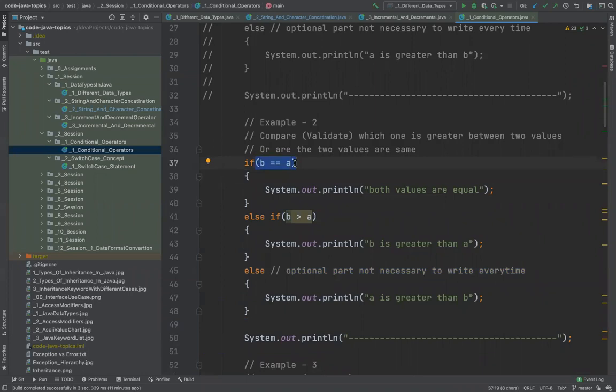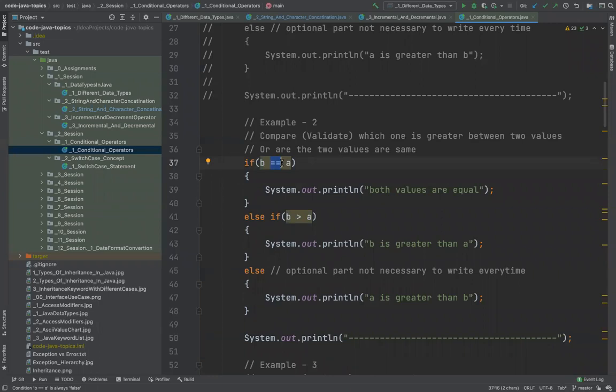Based on this value, the program pointer will decide where to go, right? These are called operators: double equals, greater than or equal to, less than or equal to. Here, if B, I use two equals signs, which says I want to compare. A single equals sign is for assignment. When I say B equals A, that means I want to assign the value of A to B.